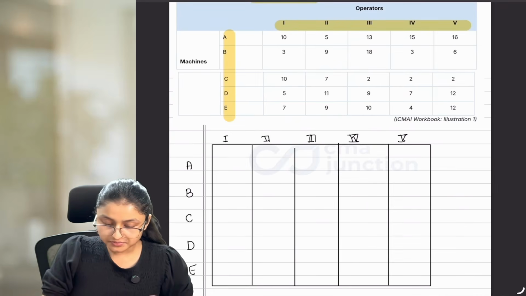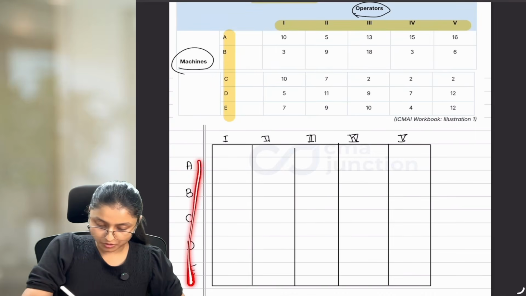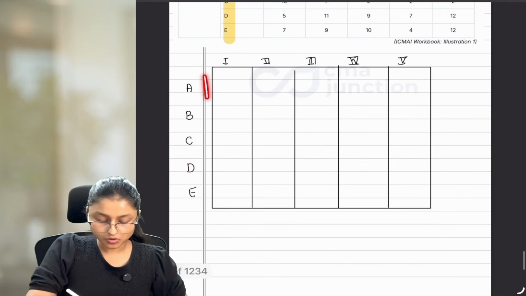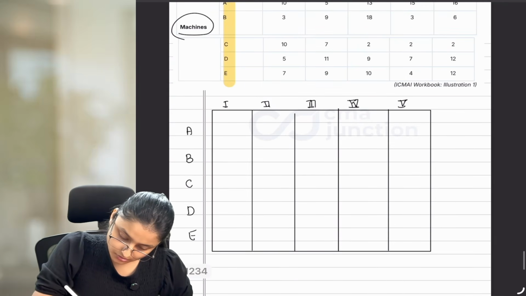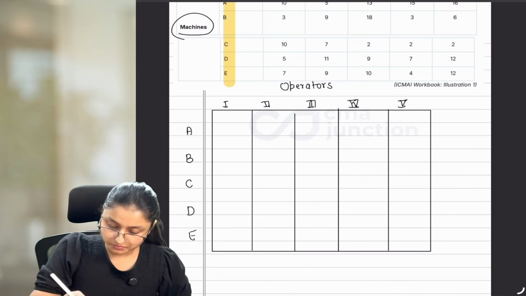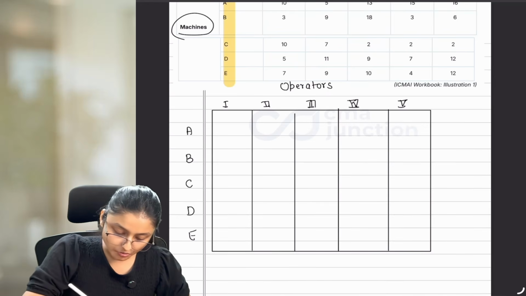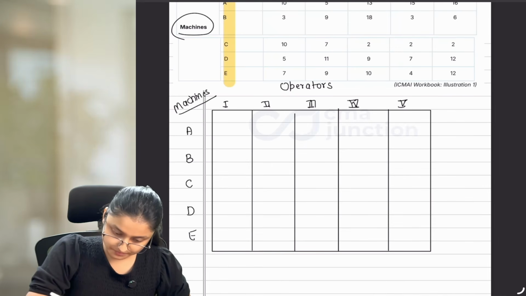See, in all the tables, it's not necessary to write these operators and machines, but this part is important. This part should always be written in all your answers. So, here we have operators and machine. In the first matrix which I am making, I am writing these operators and machine, but I'll not write it in all the tables.